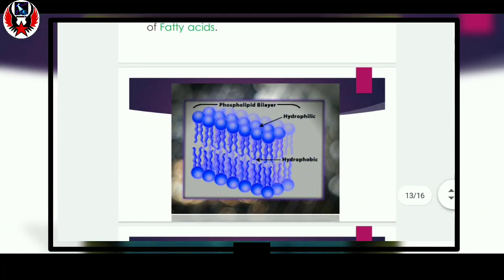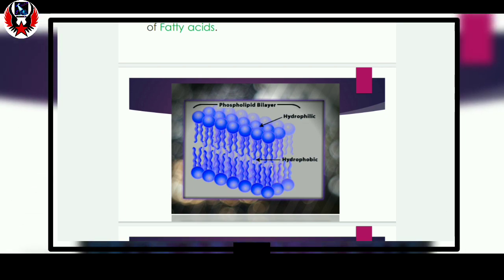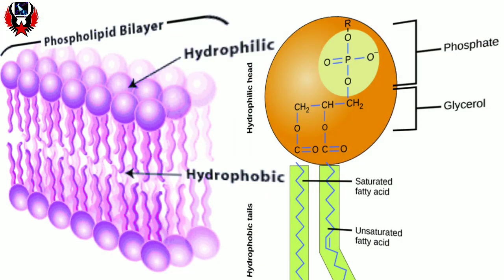Now we have to know what is hydrophobic and what is hydrophilic. Hydrophilic means they are water-loving molecules. That means the molecules can make an ionic or hydrogen bond with the water molecules. And hydrophobic means they are water-hating molecules. That means they cannot make any kind of ionic or hydrogen bond with the water molecules.